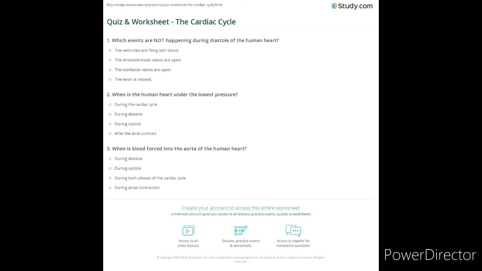When is blood forced into the aorta of the human heart? Tell me, children. During diastole, during systole, during both phases of the cardiac cycle, or during atrial contraction? Guess the answer. It is during the active phase, that is during systole only, that the blood is forced into the aorta. In diastole, the valves are closed. Right, children? I think you got your answer.